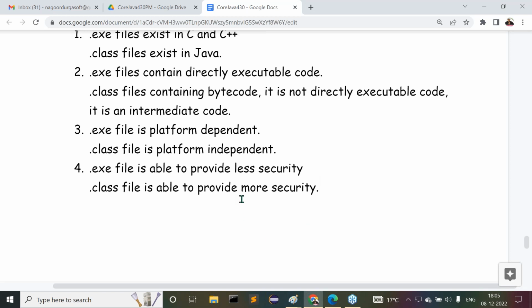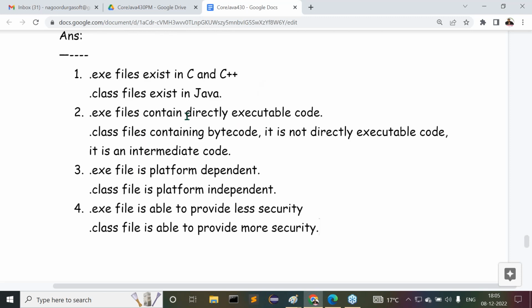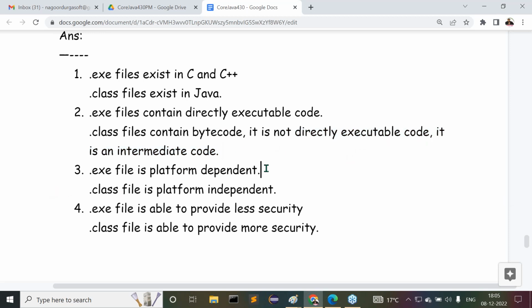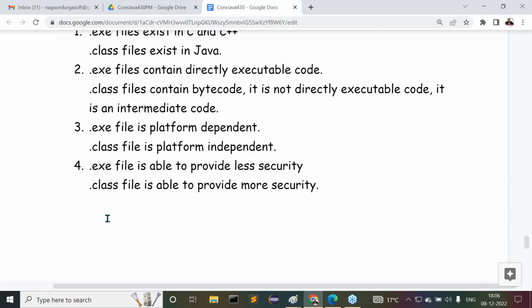Now try to understand. What are the various differences we are getting? .exe file exists in C and C++. .class files exist in Java. .exe files contain directly executable code. .class files contain bytecode. It is not directly executable code. It is an intermediate code. .exe file is platform dependent. .class file is platform independent. .exe file provides less security. .class file provides more security. Right, guys. These are the various points we understood.